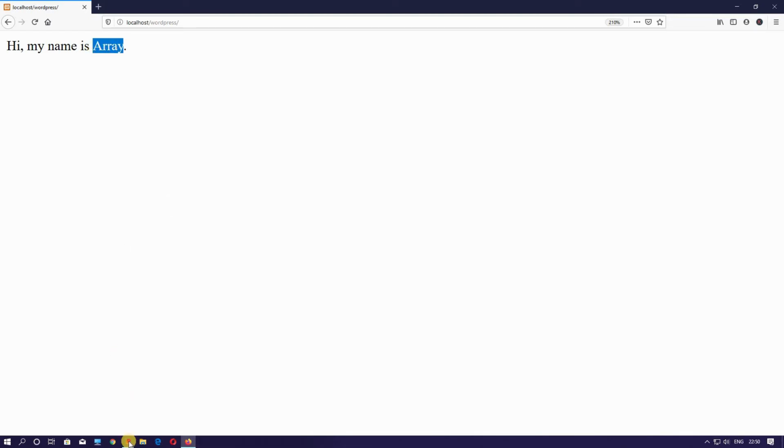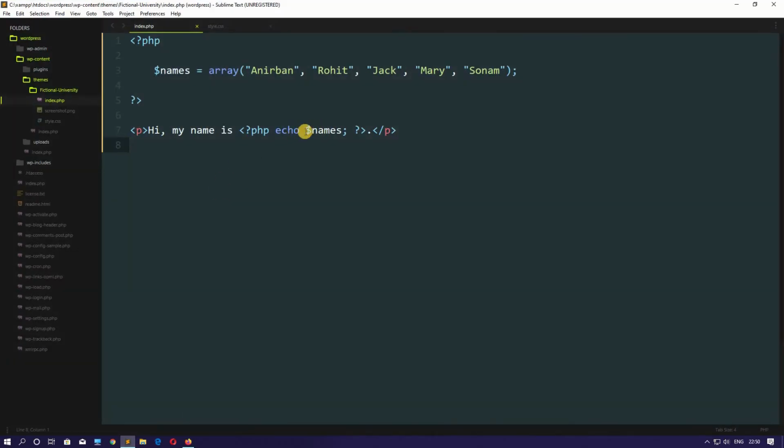So what does it mean? That this variable is an array variable. We are not able to access the names, but we want to access them, right? So how will we do that? After this variable $names, we have the square brackets, and here we will put 0. Suppose we want to access the first item, then we will put 0.